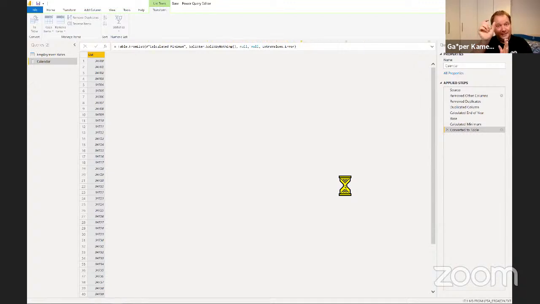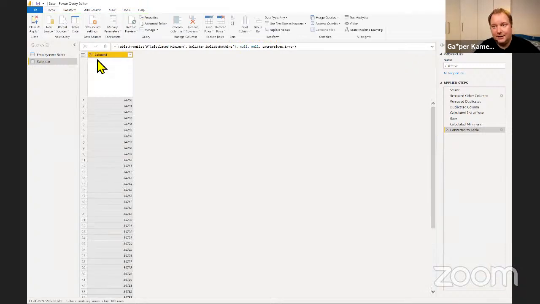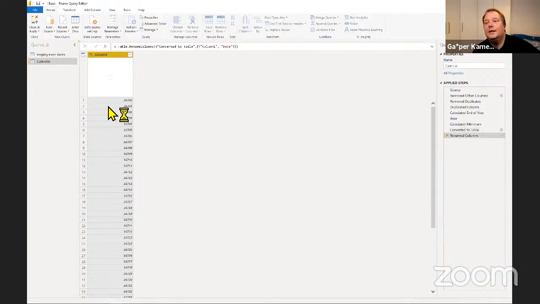The first one will be date. That's the one that every calendar needs. And then if we think about the granularity of our data, which is yearly, so it's annual data, that is also something that we need. So our calendar table will be date and year. And we're very close to that. As soon as this gets converted to a table, the only thing we're going to do is rename this column to date and change the type of this data to date, shockingly.